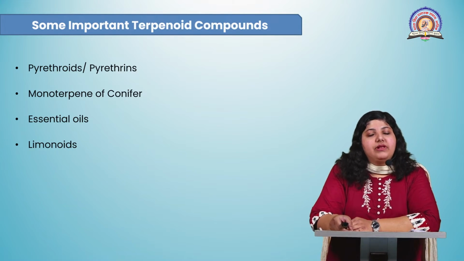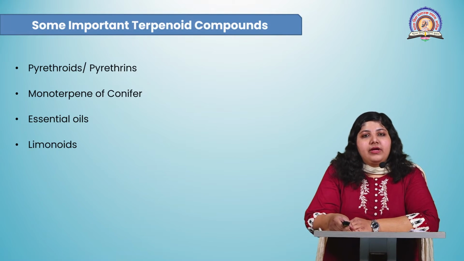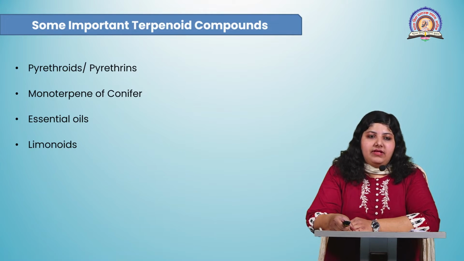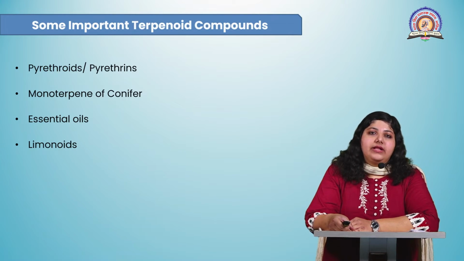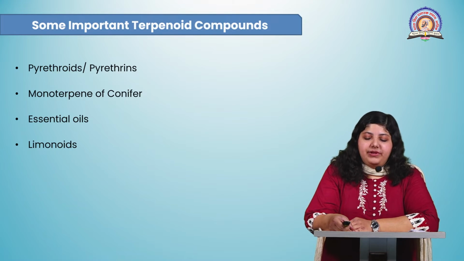Third example of terpenoid compounds is essential oils. Essential oils are basically a mixture of different terpenoid compounds which have a characteristic odor, and they are found in different types of flowers and leaves. These essential oils have insecticidal properties, and they are also useful in the production of commercial perfumes. Also, some of the essential oils have medicinal properties. For example, essential oil of lemon, essential oil of mint, rose, etc.